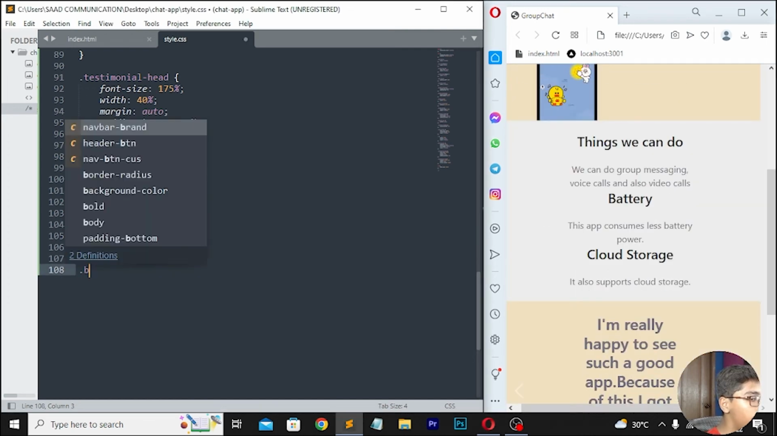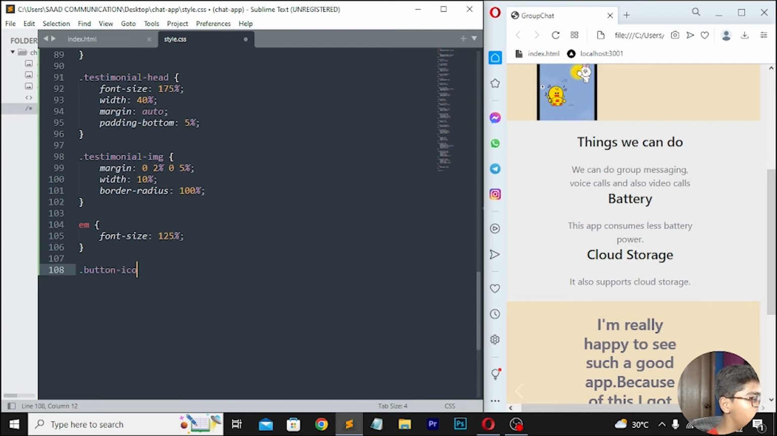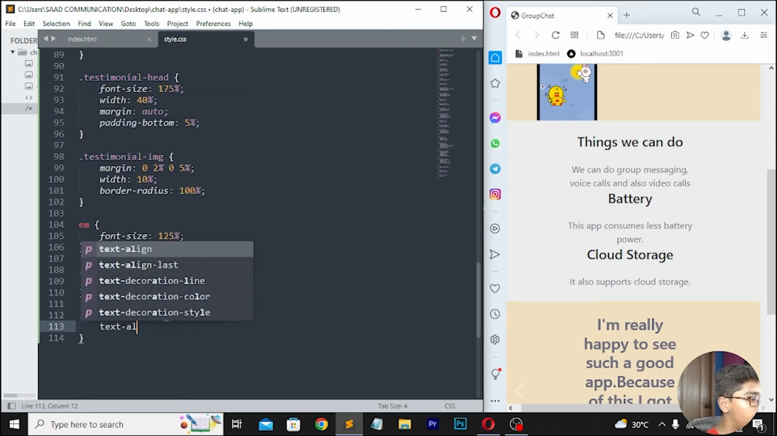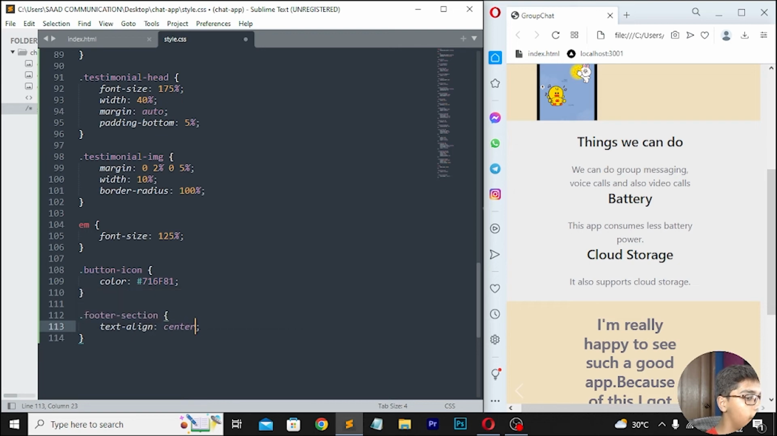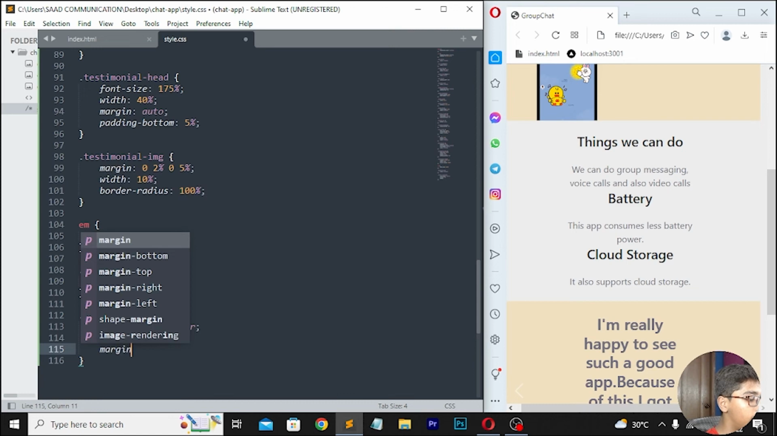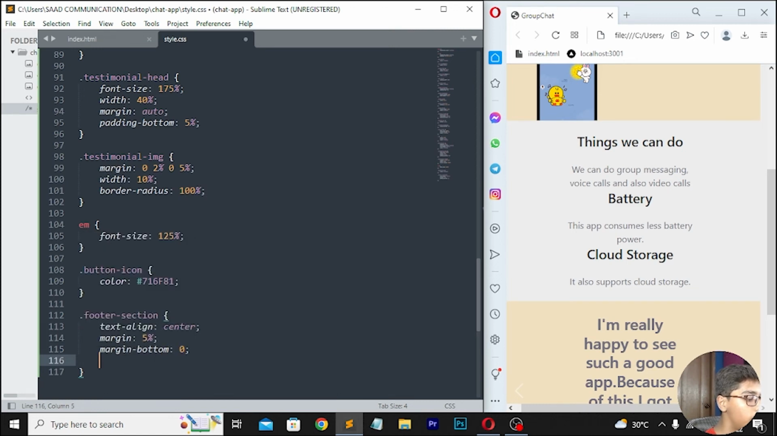Now when you've done that, you have to write button-icon. Here I'll be writing color, then write 716581. Move down, right here .footer-section. Then here I'll be writing text align center. Then right here margin which should be 5%. Here I'll be writing margin bottom which should be 0. And then I'll be writing padding bottom here. So simply I will be now writing padding bottom 1%.